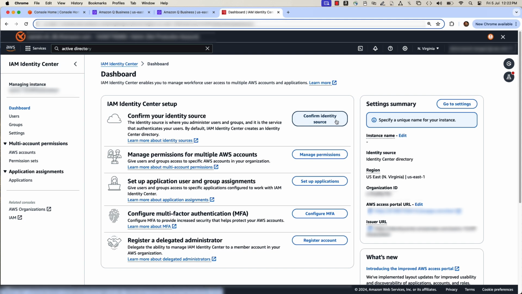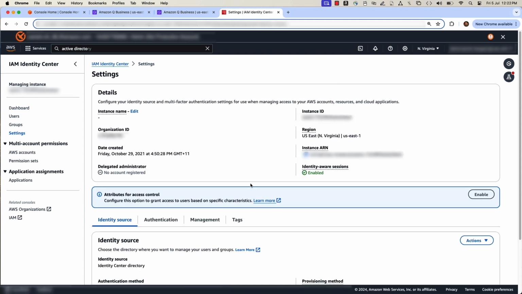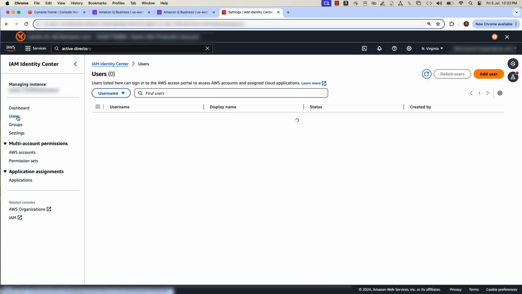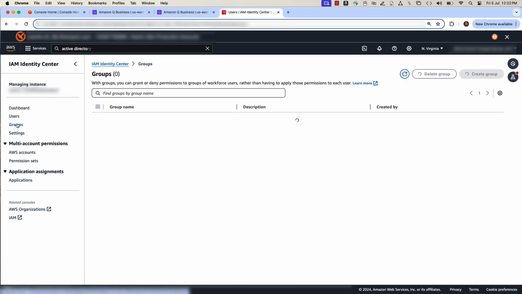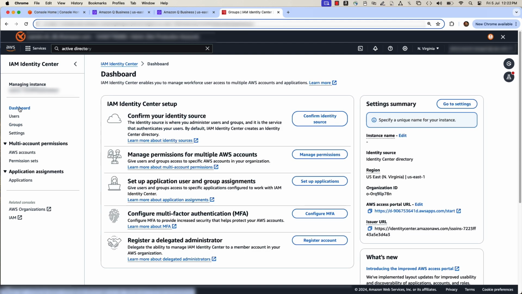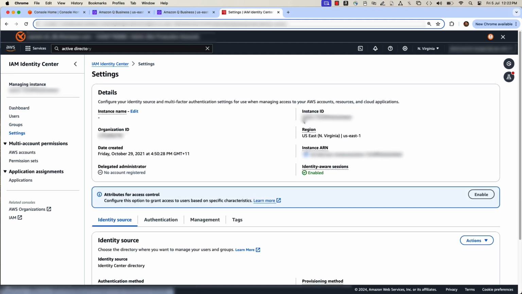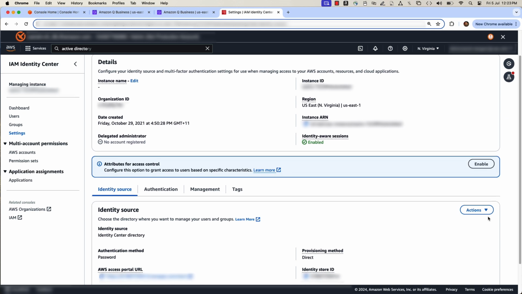For this demo, I am using IAM users and groups to get access to the Q Business application using my email address. Click on Confirm Identity Center, click on Action, and add your identity source.